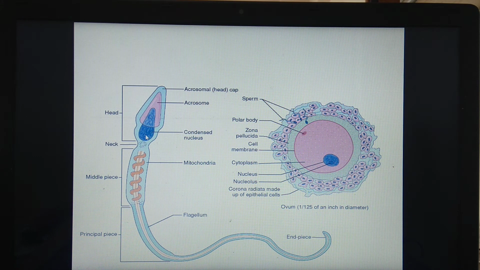As we have studied, the sperm consists of a head region containing the nucleus, and this upper part is called the acrosome. What is the function of this acrosome? It helps in penetrating the sperm into the ovum. So what happens during this movement of sperm towards the egg? The acrosome membrane becomes thin, so that calcium ions enter the sperm, and because of that, activation of the sperm takes place, and it starts showing whiplash movement.